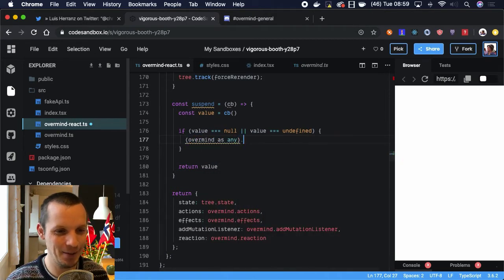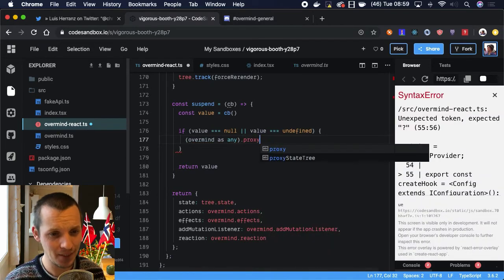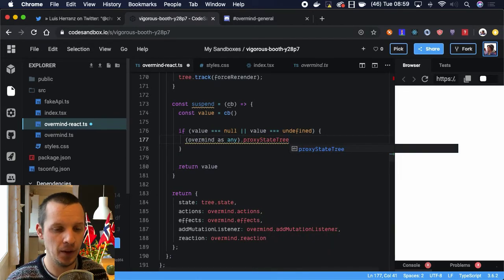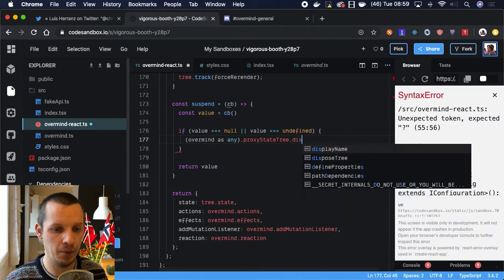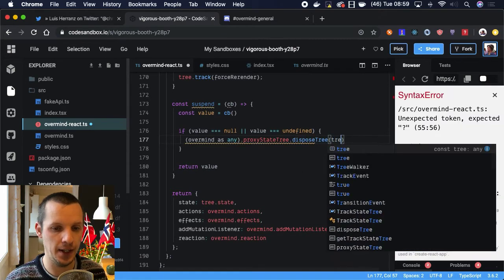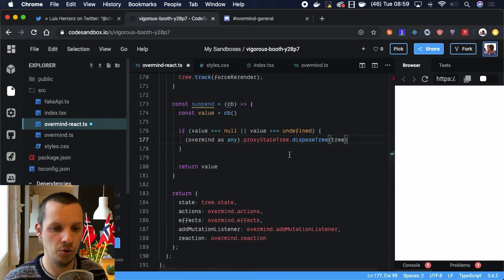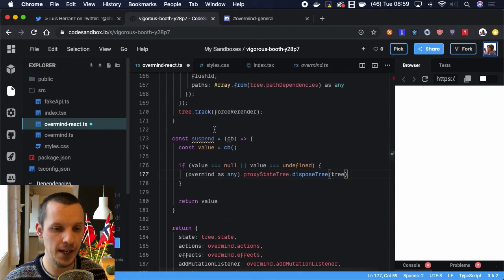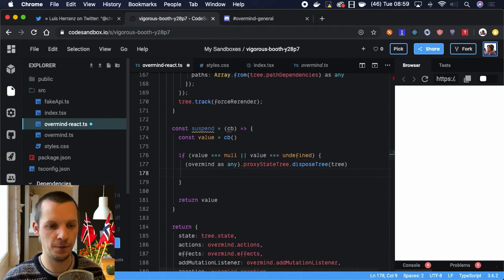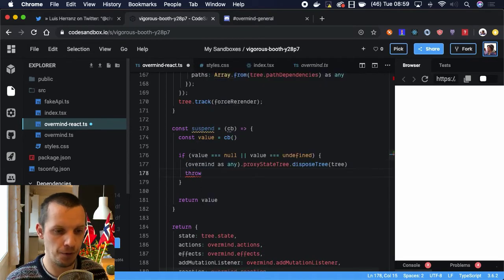Overmind as any. We have the Overmind instance here. Then we have proxy state tree. And here we have a function called dispose tree. And we are just going to dispose the tree that was created for tracking state. That's the first thing we do. And then we're going to throw a promise.